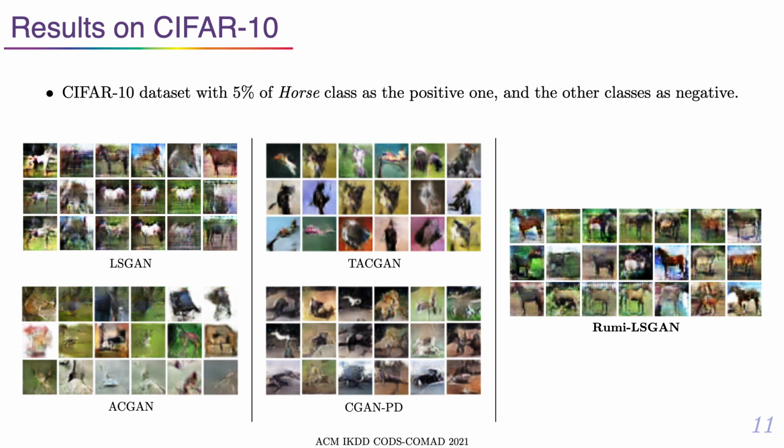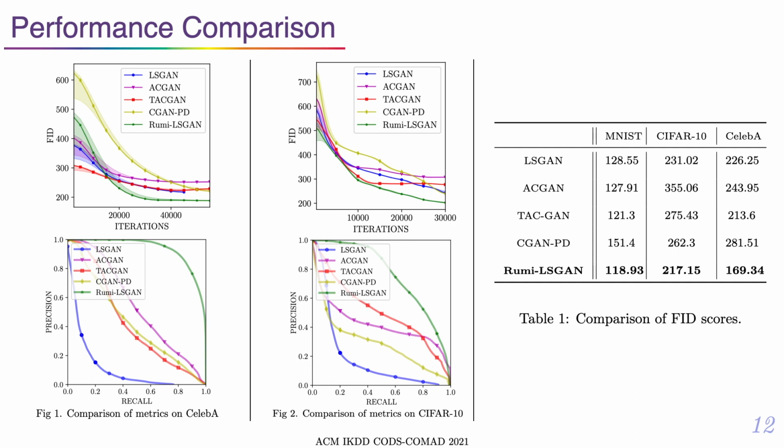We obtained similar results considering 5% of the horse class in CIFAR 10 as the positive. It's clear to see that the conditional variants, specifically AC-GAN, TAG-GAN, and CGAN PD, invariably learn the wrong class distribution, generating images that look nothing like horses. While LSGAN mode collapses, Rumi LSGAN does not. The evaluation metrics clearly indicate the superior performance of Rumi LSGAN in both the CelebA and CIFAR 10 cases.